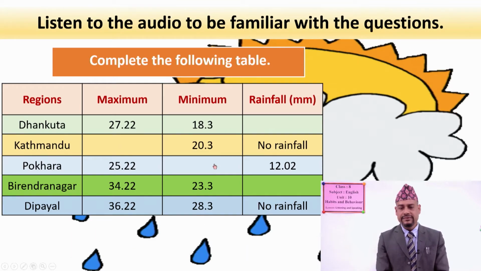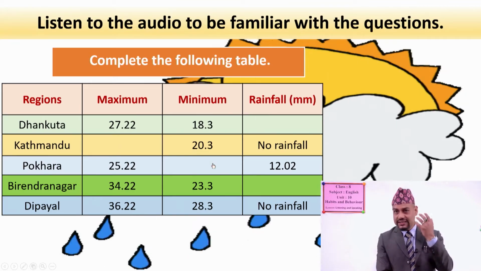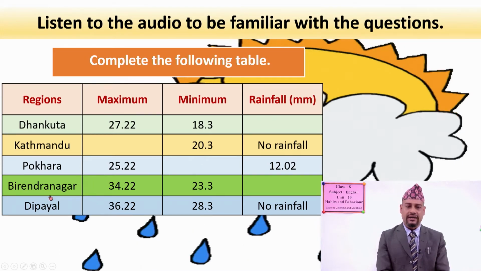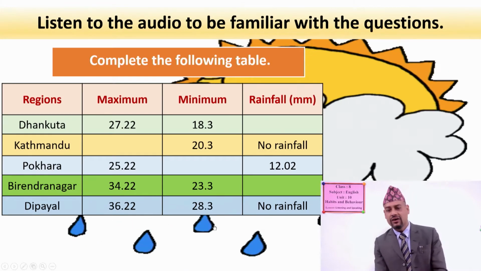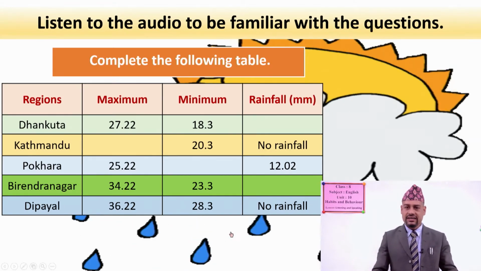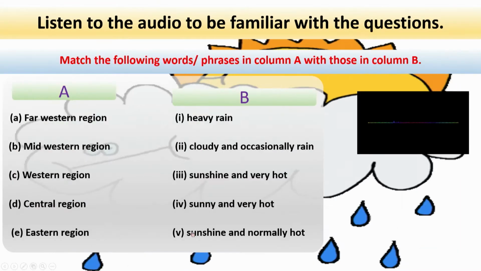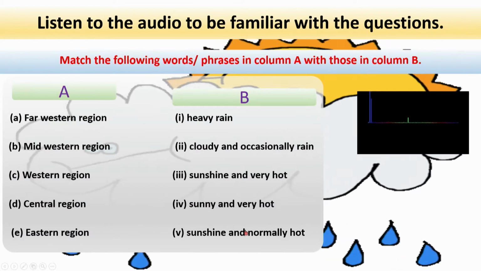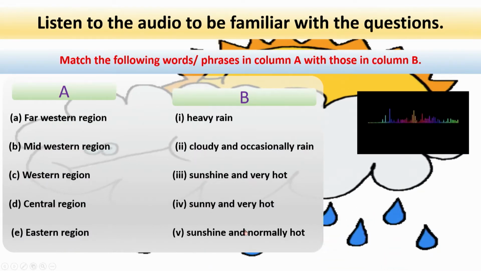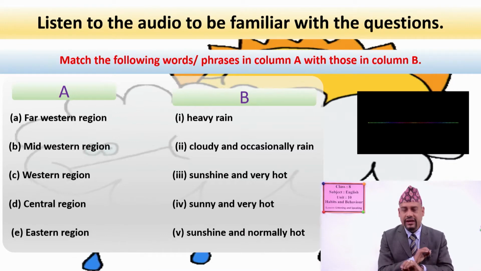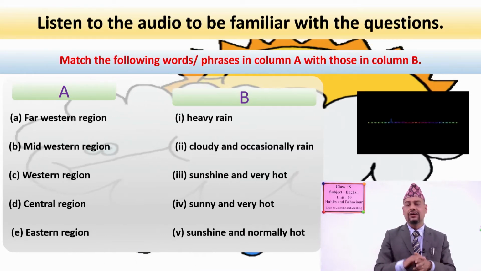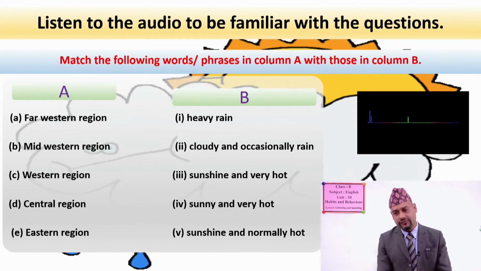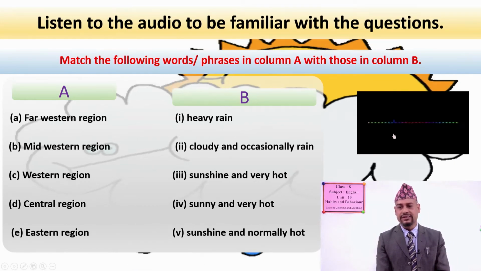Pokhara, minimum temperature is missing here. You have to listen very carefully and write down. Likewise, Birendranagar's rainfall is missing here, and Dipayal is all given here. So is it clear, all of you? All of you listen to the audio first. And first of all, I suggest you listen to the audio and read the questions only, okay? And to do these exercises, again I will play the audio for you. Now all of you listen to the audio.